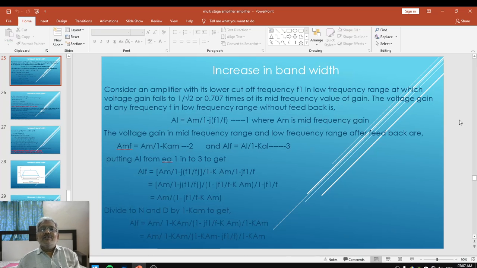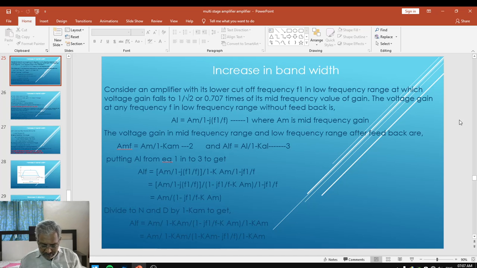In yesterday's lecture, we studied one of the advantages of negative feedback, and that is increasing stability of the circuit. We proved how stability of the amplifier circuitry increases by applying the negative feedback for the amplifier. We proved it by two ways.